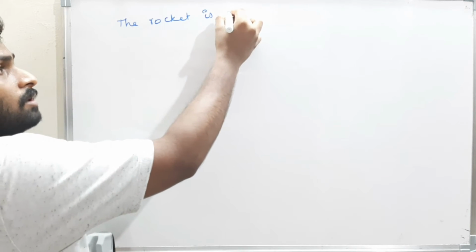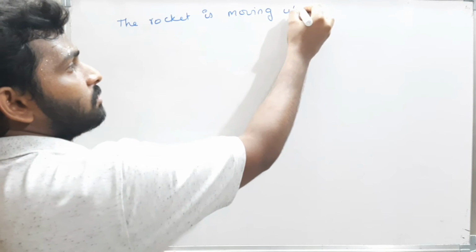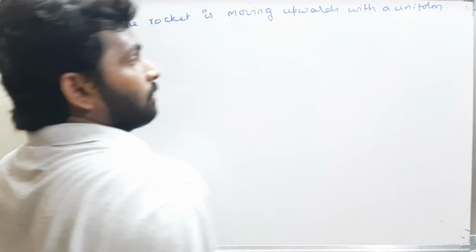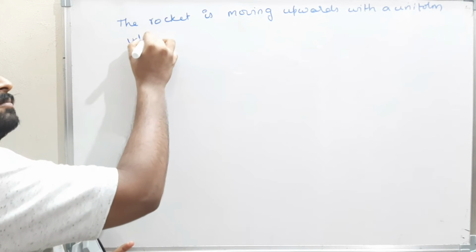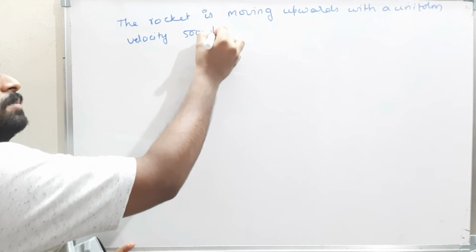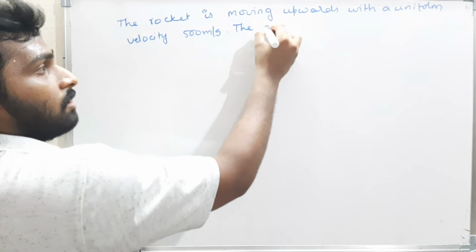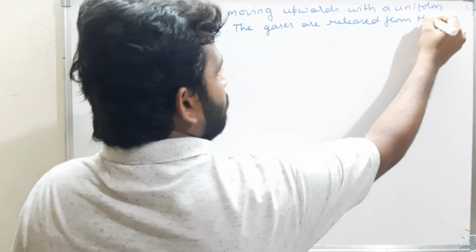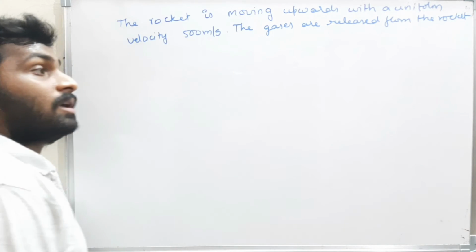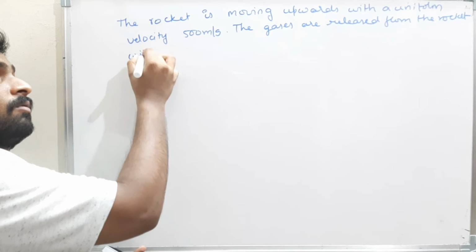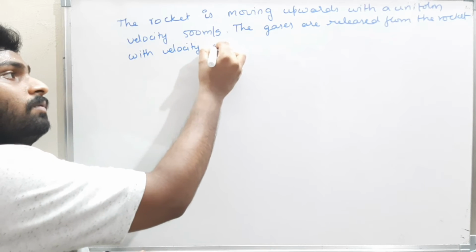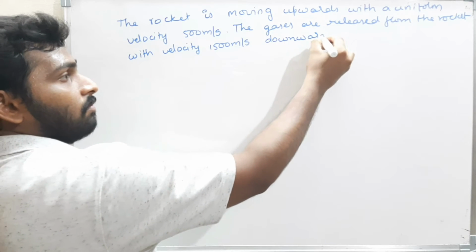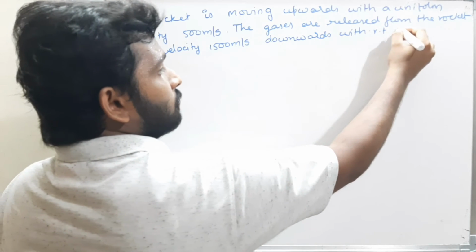The rocket is moving upwards with a uniform velocity of 500 meters per second, and now the gases are released from the rocket with a velocity of 1500 meters per second downwards with respect to the rocket.